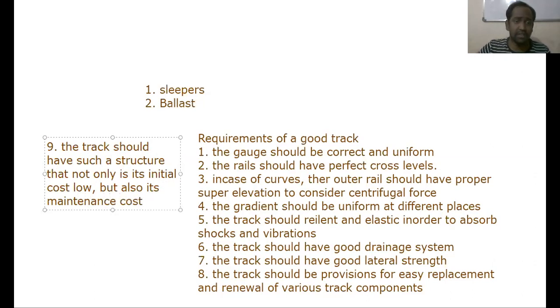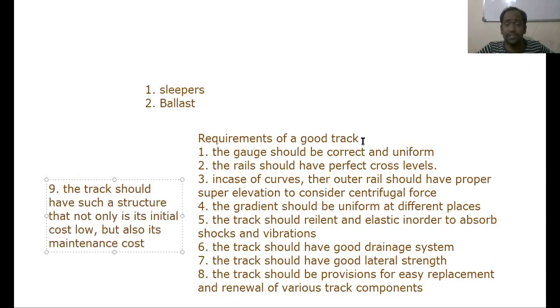So these are all the various requirements of a good track. You can see the gauge should be correct and uniform. The rail should have perfect cross levels. In case of curves, especially the outer rail should have proper superelevation to take into account centrifugal force. The gradient should be uniform at different places. The track should be resilient and elastic in order to absorb shocks and vibrations.